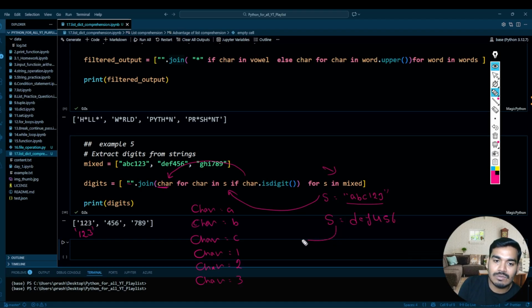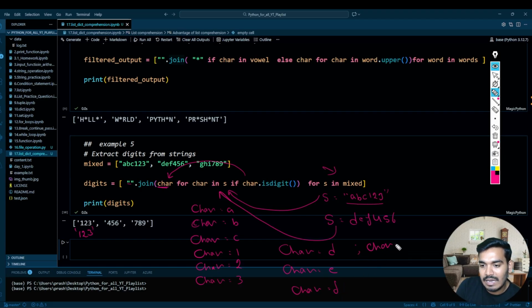Then again this will come back to this loop and assign CHAR equal to D, then CHAR equal to E, CHAR equal to F, and then CHAR equal to 4. Once it is 4, this will be true and it will assign this.